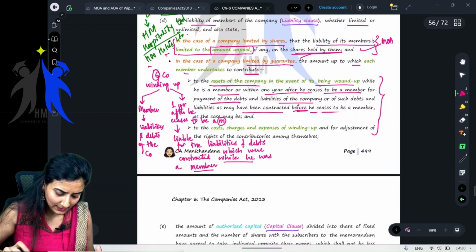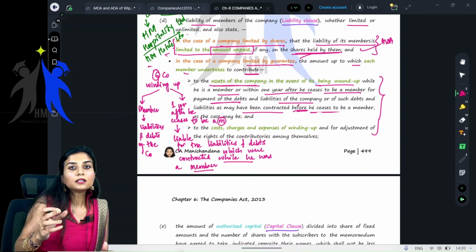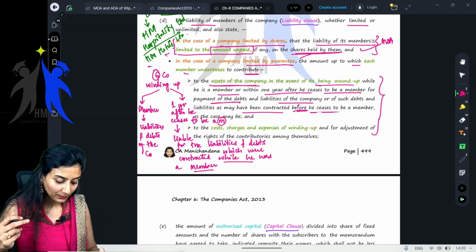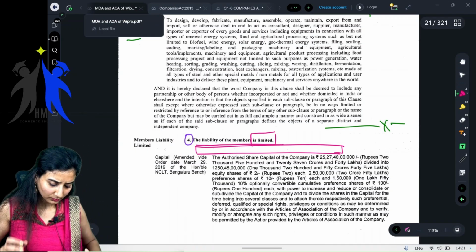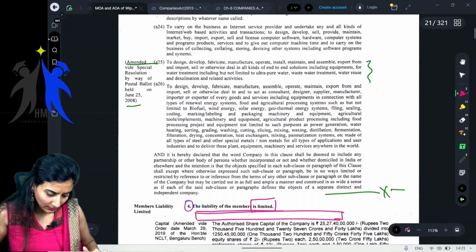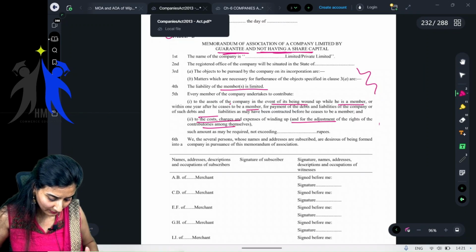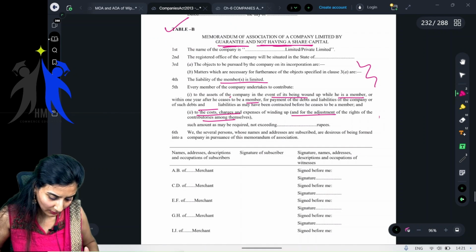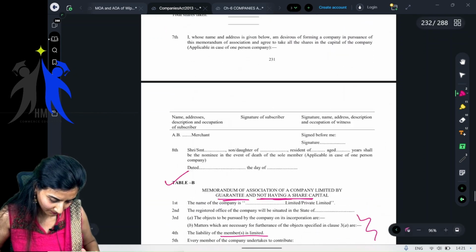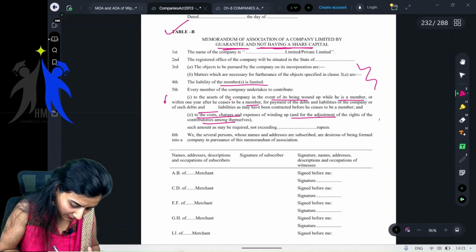So don't worry, this is what has to be stated in the memorandum of association of the company. I also showed you that particular clause.